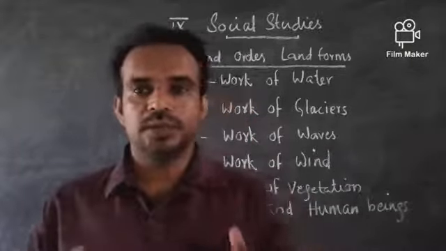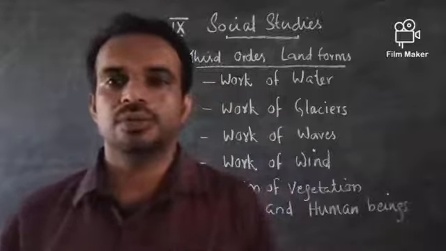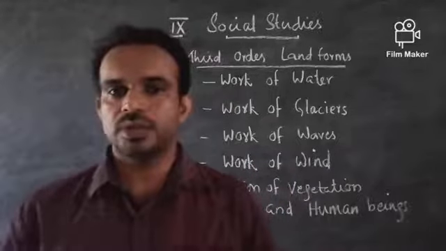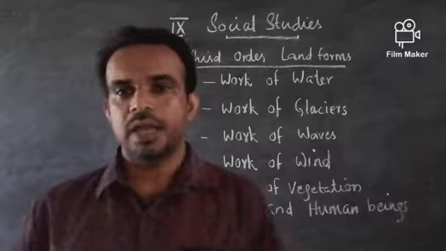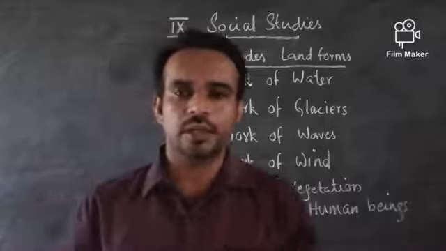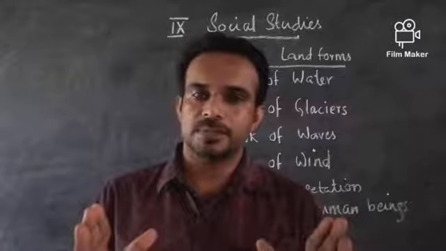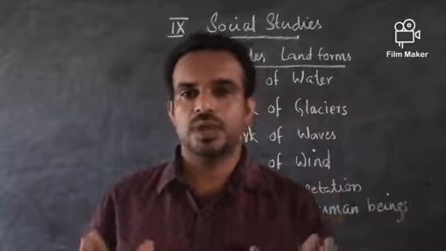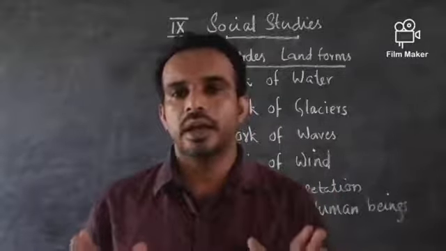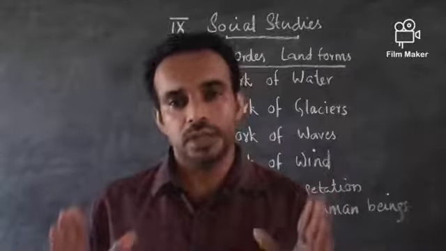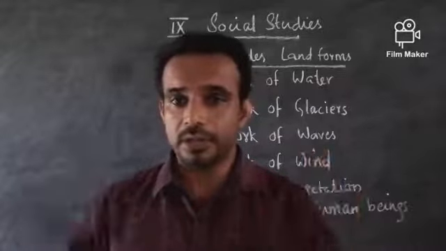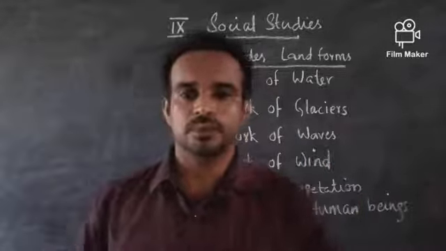How water helps in the creation of third order landforms, how glaciers and waves help, how wind forms the third order landforms, and how the vegetation and the human beings are helping the earth to have the third order landforms.